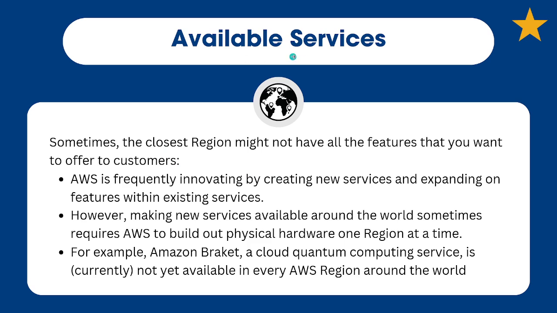All right, available services. Sometimes the closest region might not have all the features that you want. AWS is frequently innovating. They're adding new services, expanding their current suite of services, and adding them to regions all the time. However, making new services available around the world sometimes takes time and requires AWS to build out the actual data centers, and they do that one region at a time. For example, Amazon Braket, a cloud quantum computing service and one of the newer services, is currently not yet available in every single AWS region around the world.